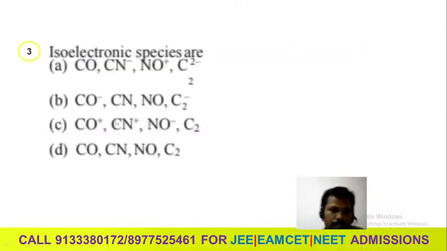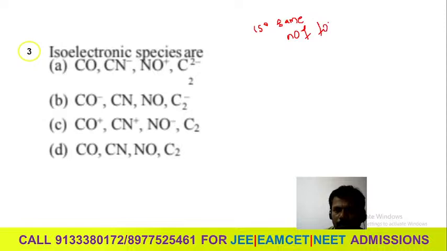Then go for the third one. This is very important. So many times they will ask it in examination. You will get isoelectronic species. I already explained, what are isoelectronic species? The number of total electrons is the same in these pairs. So by using this, you can find out.